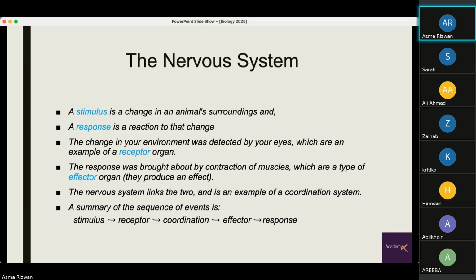So the summary of the sequence of events that is occurring is a stimulus, which is received by a receptor, coordinated by the nervous system, sent to the effector organ, and that is how you respond.